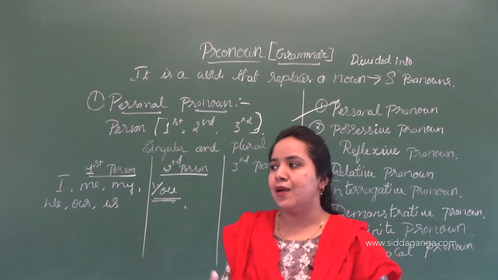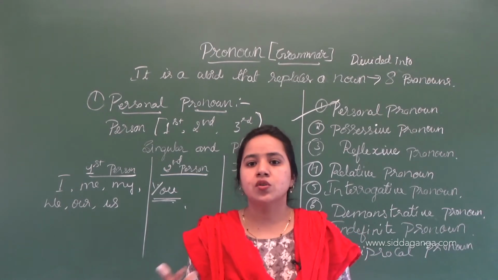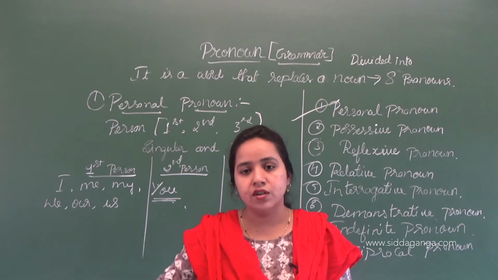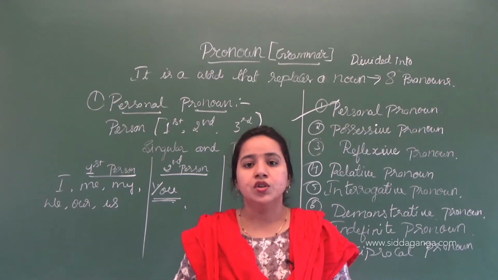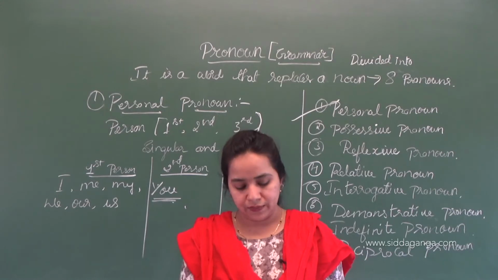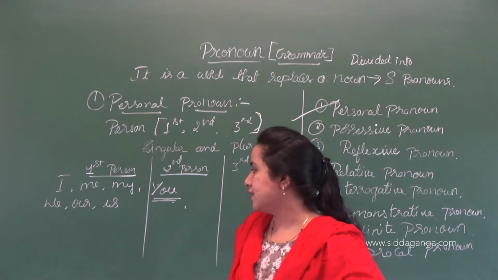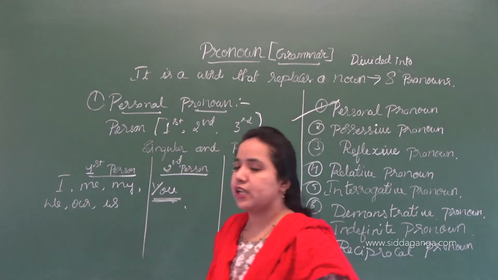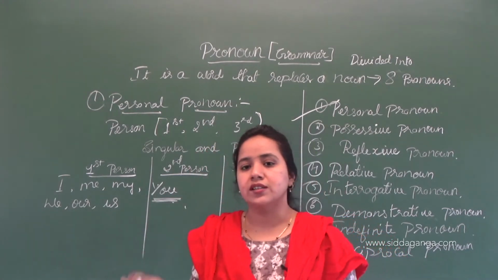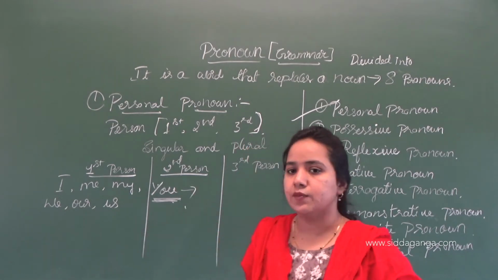For example, you are writing his notes. You are an Indian. The dogs were running behind you. In that case we are using you, both singular and plural. That is the second person pronoun.